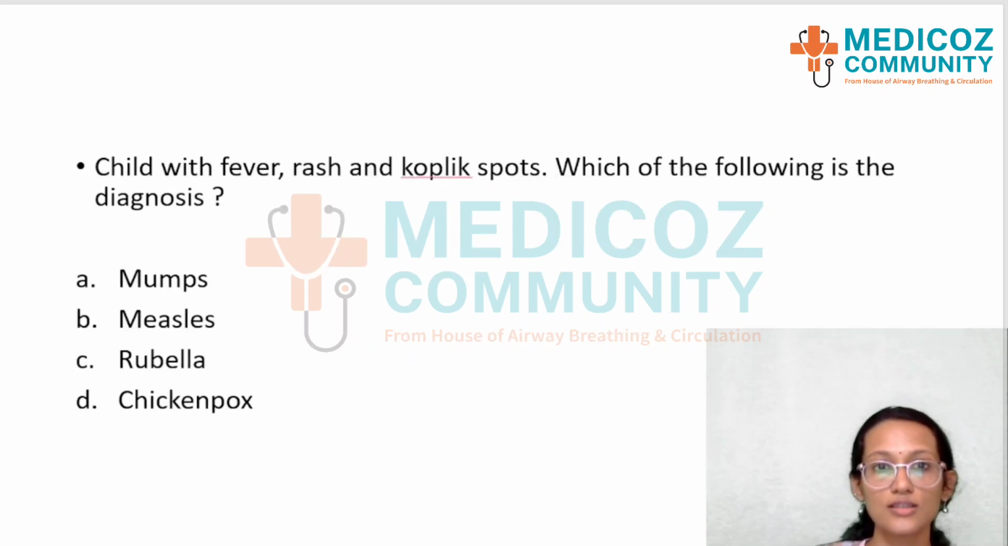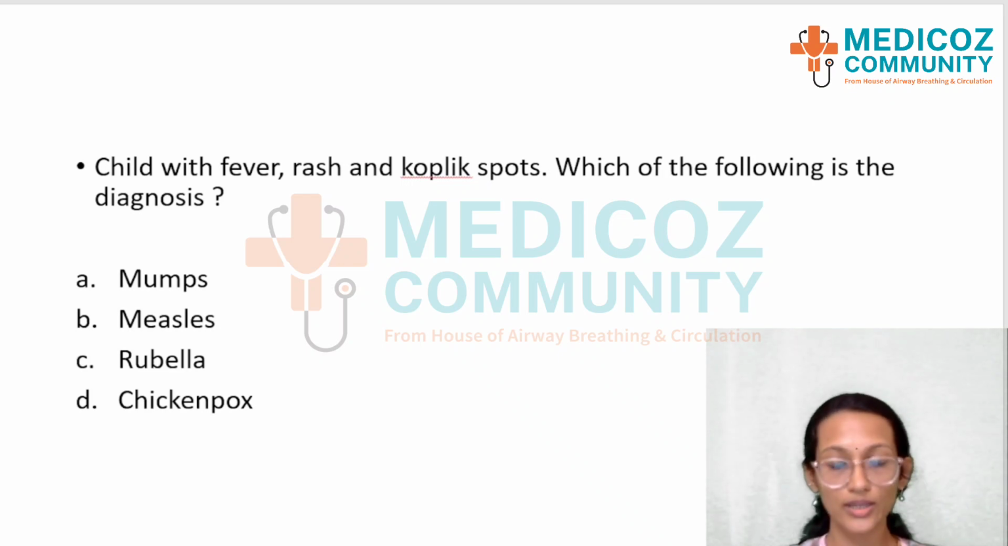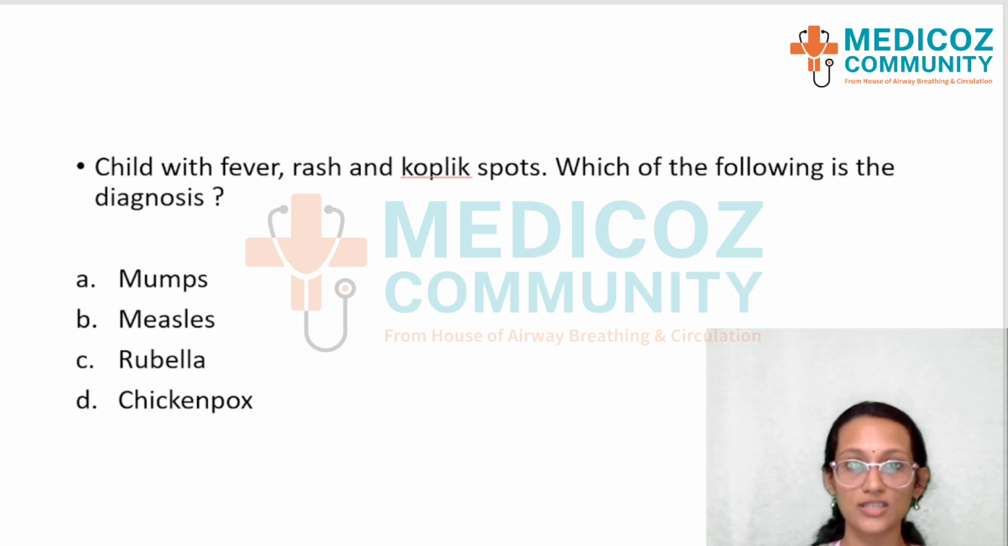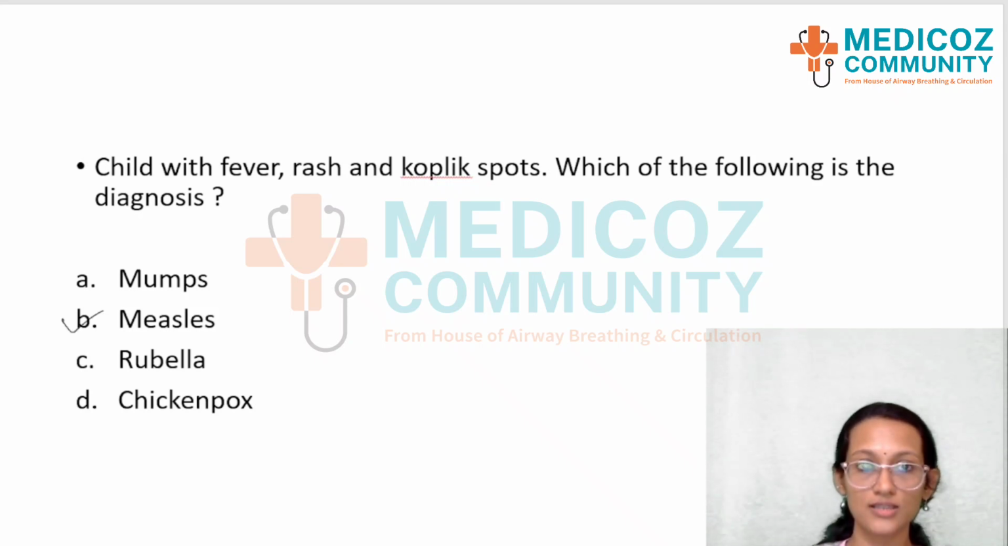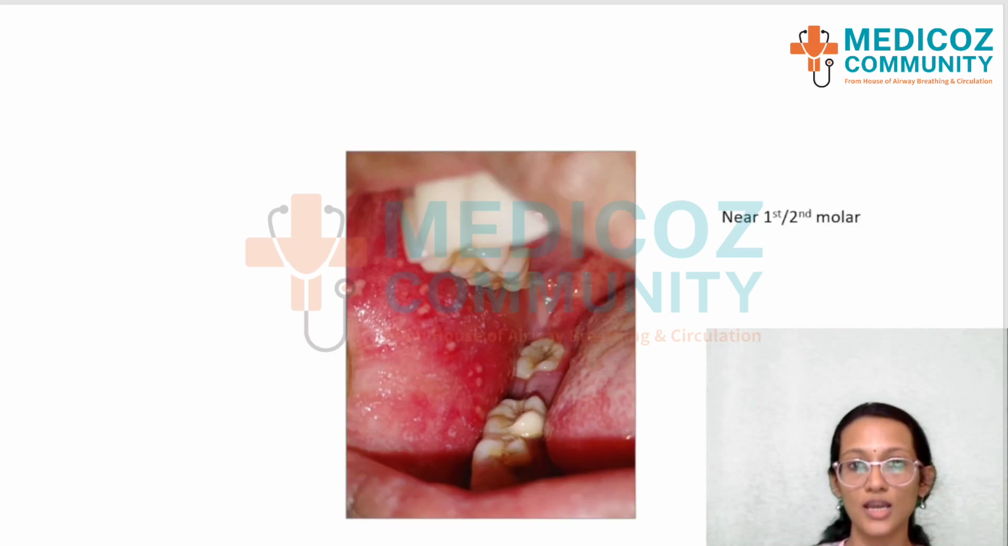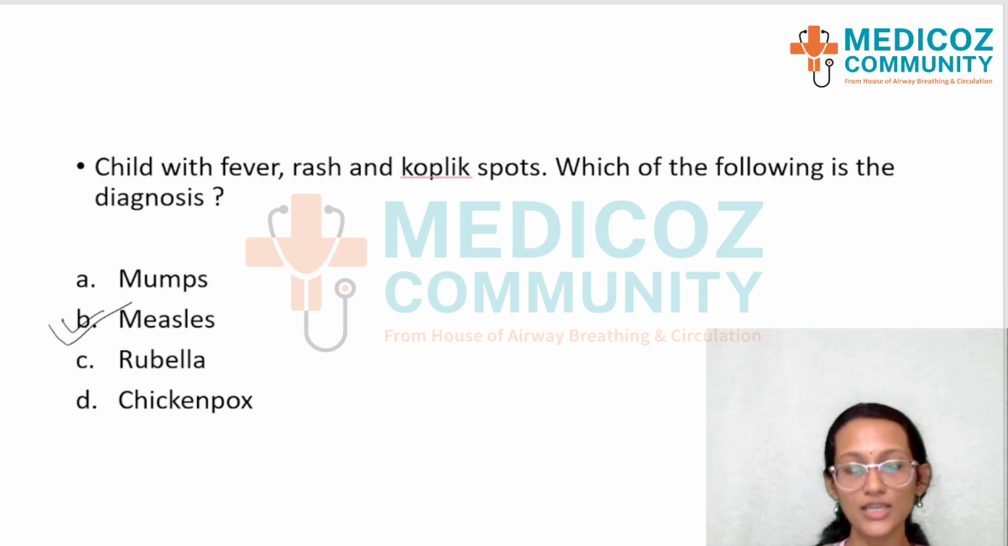The last question is, a child has come with fever, rash, and Koplik spots. Which of the following is the diagnosis? So again, I think this is a very direct question, because Koplik spots is pathognomonic of measles. So measles would be the right answer here. And again, I would like to show you the picture of Koplik spots. Okay, so it's present near the first or the second molar as bluish white colored lesions in the buccal cavity. Okay, so they are pathognomonic of measles. So it's again a very easy question that has come in the exam.